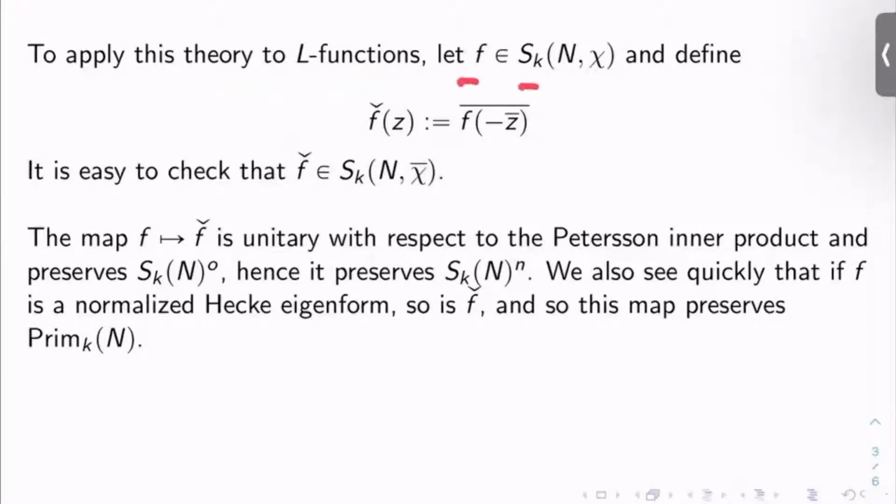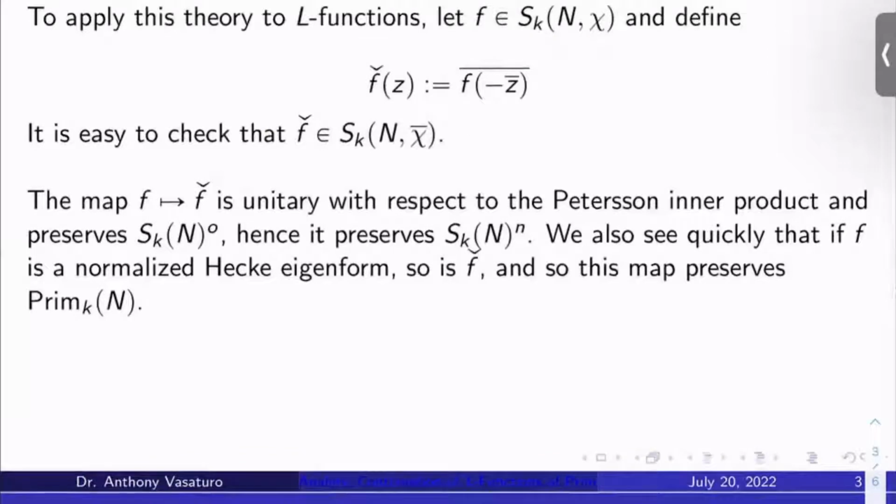Let F be in S_k(N, chi) for some k, N and chi. Let's define F wedge of z to be the conjugate of F of negative z bar. It's easy to check that F wedge lives in S_k(N, chi bar) if F lives in S_k(N, chi).